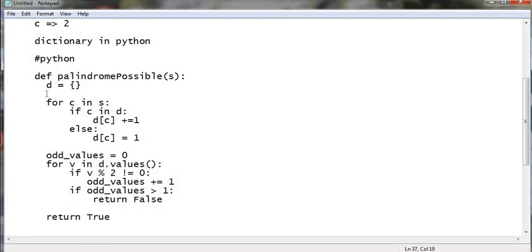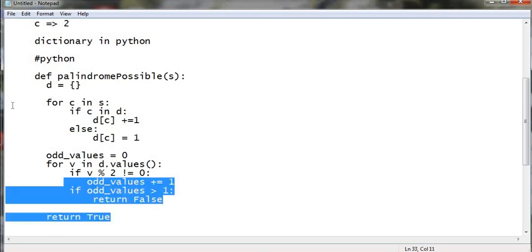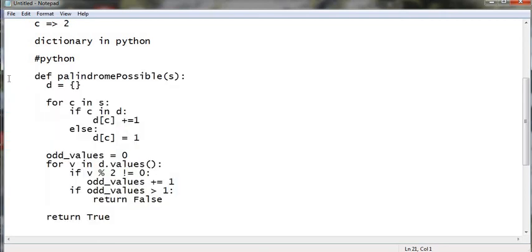It has two parts. One is initializing the dictionary with all the characters and their frequency, and then checking to see if you have more than one odd value. If you have, it is false, otherwise it's true. So this is the code.